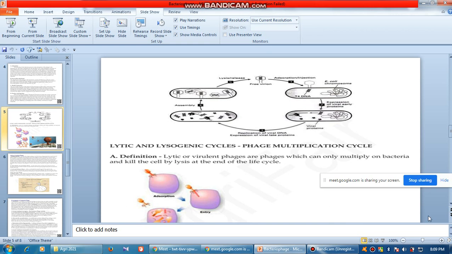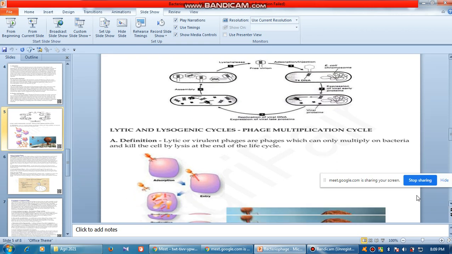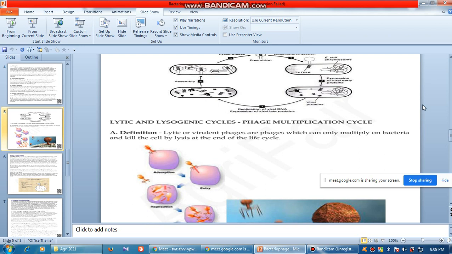Okay. Now here what is happening, you please see that it is not forming a provirus. Now what is a provirus? Provirus is something which will sense the environment. It's a much more modified thing. Okay, here what happens, see, very straightforward. The process is very straightforward in lytic.